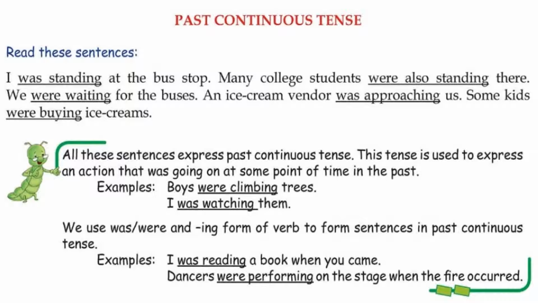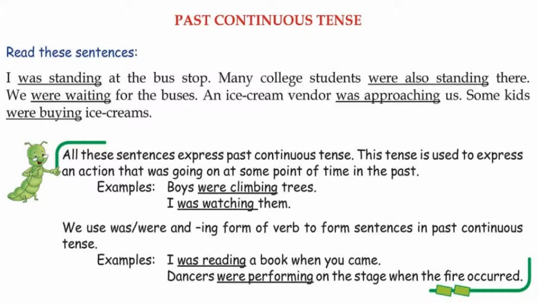You read these sentences. I was standing at the bus stop. Many college students were also standing there. We were waiting for the buses. An ice cream vendor was approaching us. Some kids were buying ice creams. So children, if you have learned present continuous tense, it is very easy to learn past continuous tense.